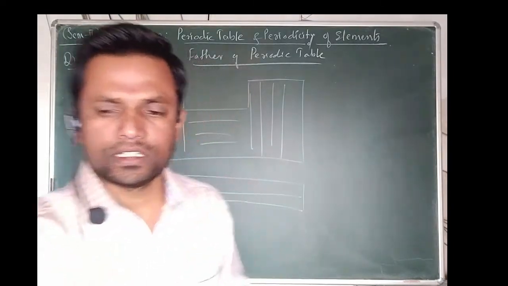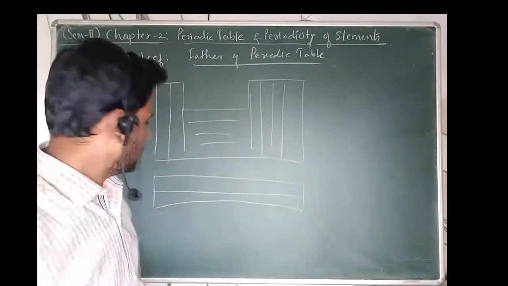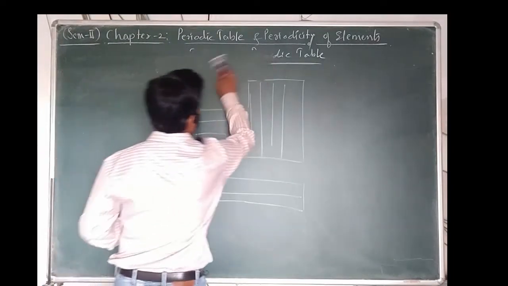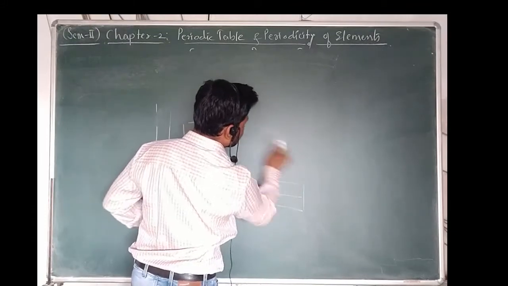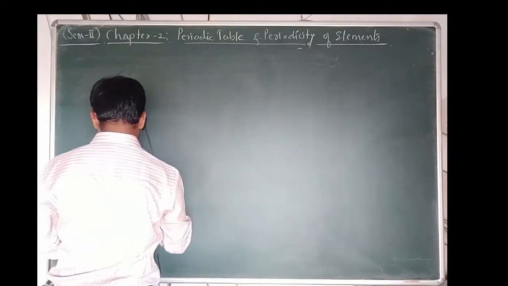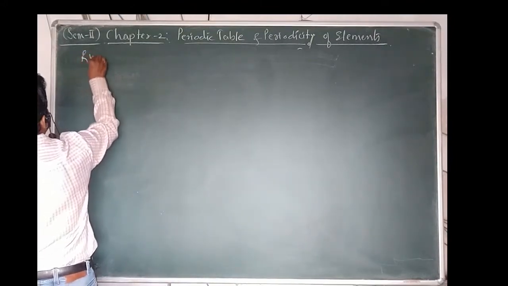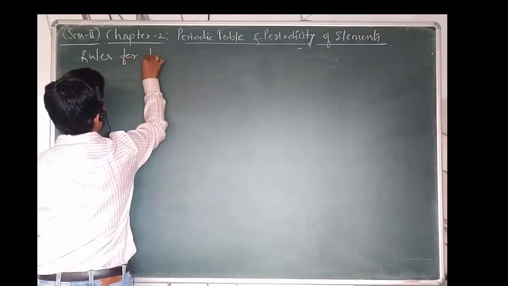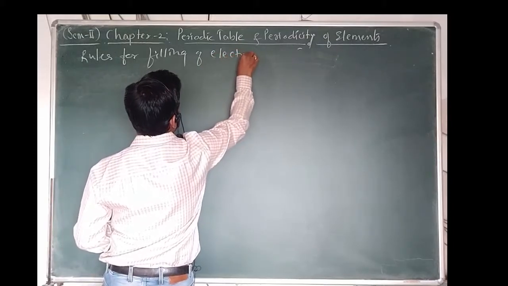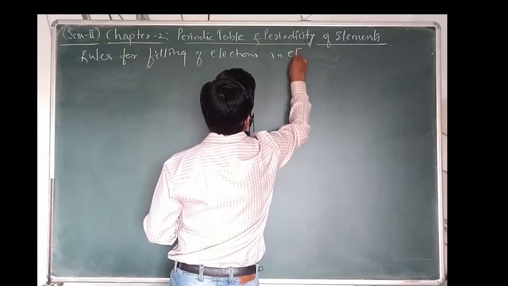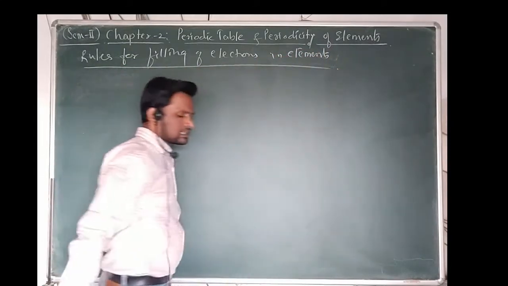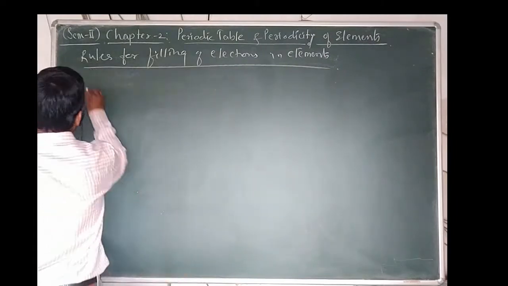So, let me start with the rules for filling of electrons in an element. As we know, the whole periodic table is in increasing order of atomic weights as well as the properties of the elements. First, the rules for filling of electrons in an element. Very simple, we have the basic rules. We have 4 different principles and rules. One is the Aufbau principle.